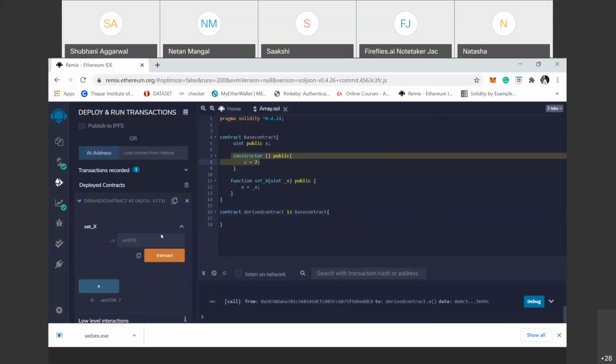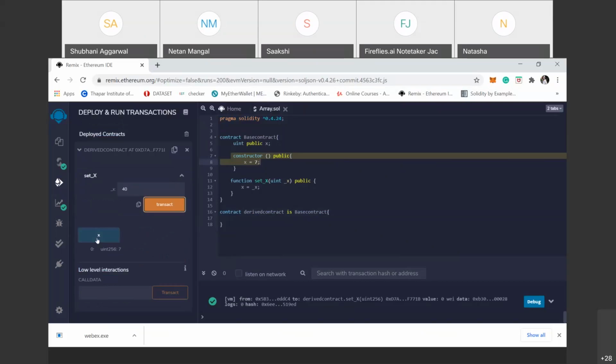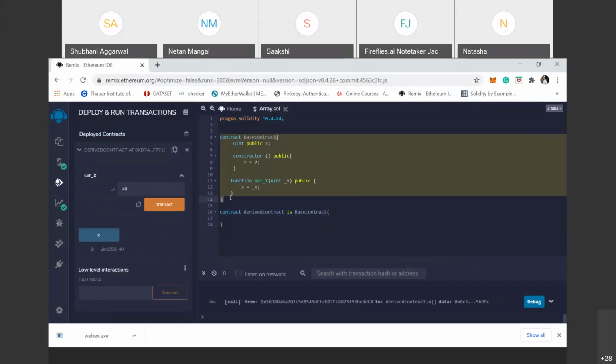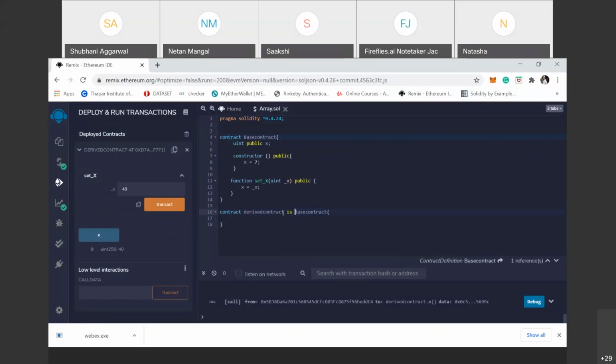When we set the value 40 to x, transact this function and click on x again, the value is 40. But one thing you noticed: when you run this contract, the base contract does not run. Only the derived contract runs, and it derives the properties, state variables and functions of the base contract. Clear?